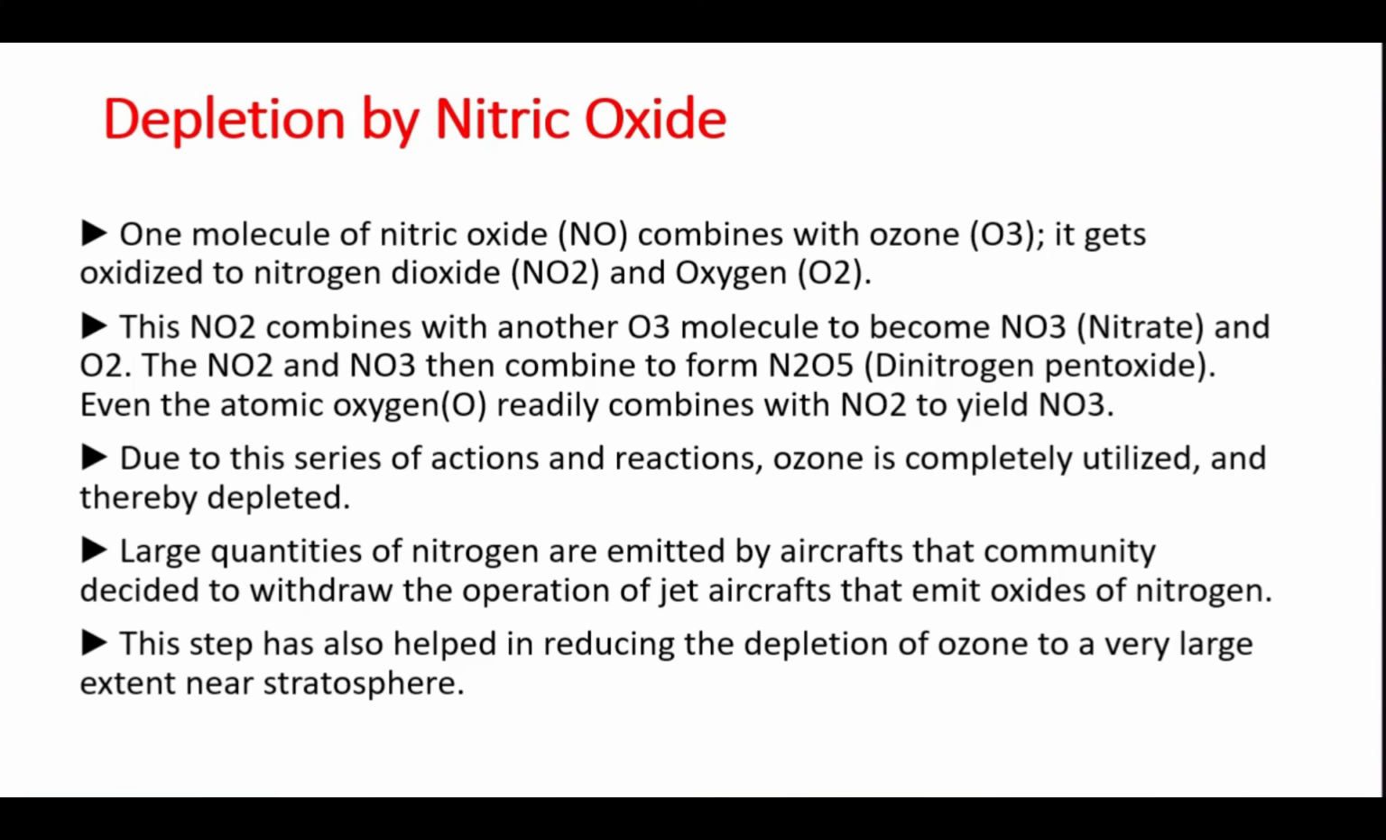A large quantity of oxides of nitrogen are emitted from aircraft. Jet planes always fly through the lower part of the stratosphere. The main reason is that they can avoid turbulence. But if they fly over there, they emit oxides of nitrogen. So the community decided to withdraw the operation of jet aircraft that emit oxides of nitrogen. And this step has also helped in reducing the depletion of ozone to a very large extent.